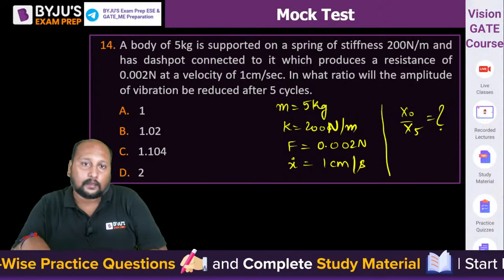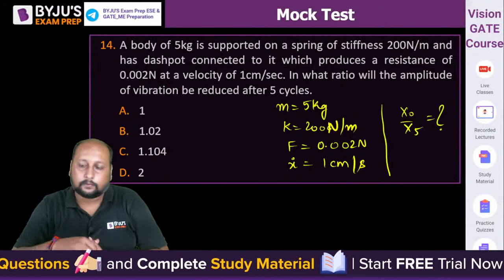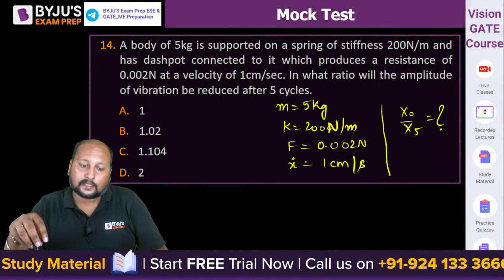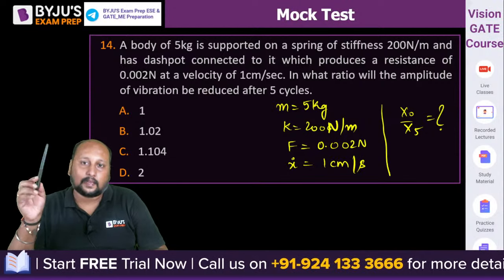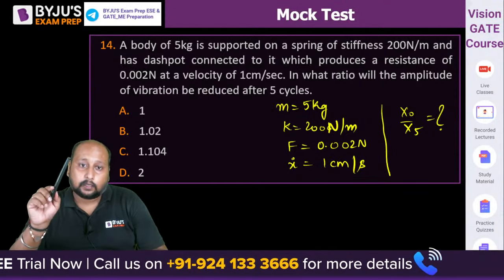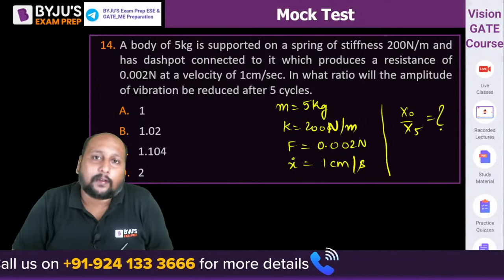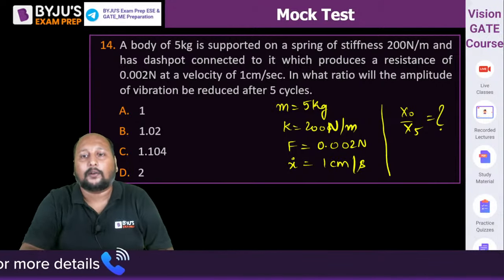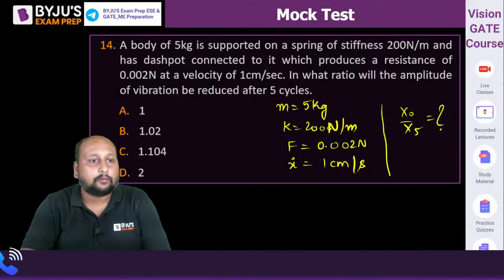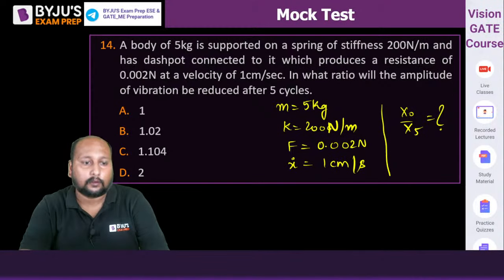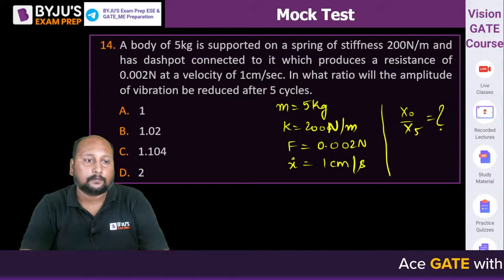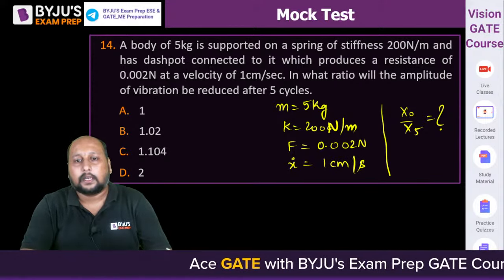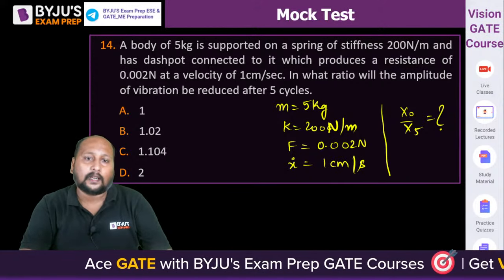Calculate the value of zeta quickly. It is given in centimeters, please make sure you are seeing the unit. Velocity is given. Can you tell me what's the value of C? What's the value of the damping coefficient? What is the value of C?